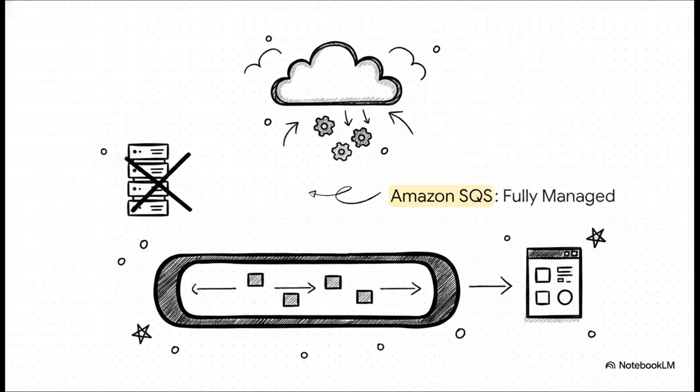On the flip side, what if you want literally zero server maintenance, pure simplicity? That is exactly where Amazon SQS shines. It's a fully managed service. That means AWS handles all the underlying infrastructure, the scaling, the patching, all of it, totally behind the scenes. You just focus on writing your code, and SQS handles the traffic jams.